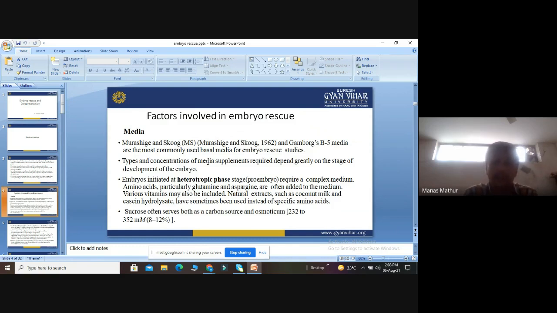So I mean to say that every component of the media has its own importance. We cannot omit any nutrient component because otherwise what will happen? The embryo cannot go for proper germination.